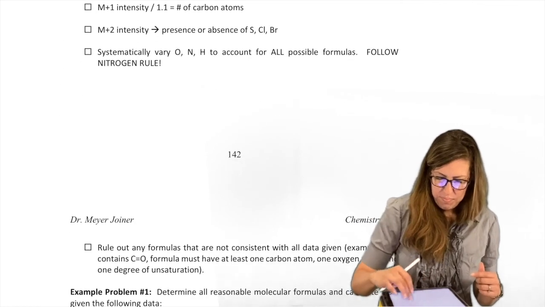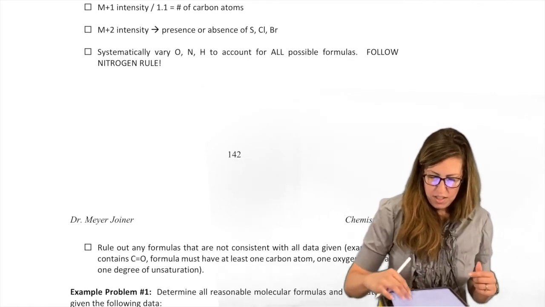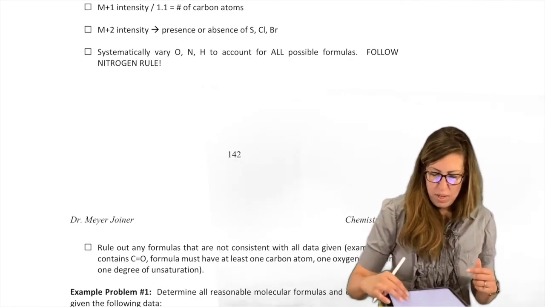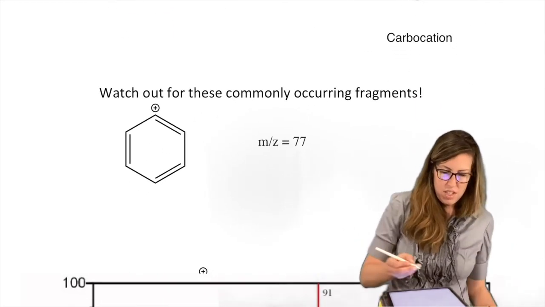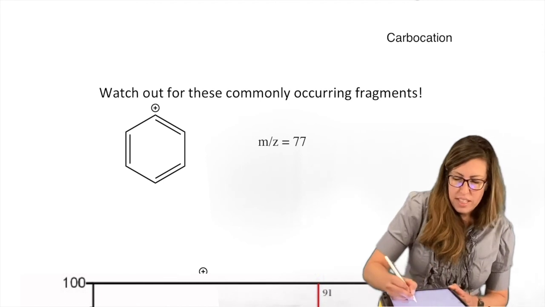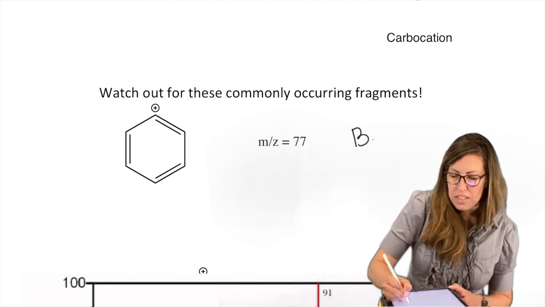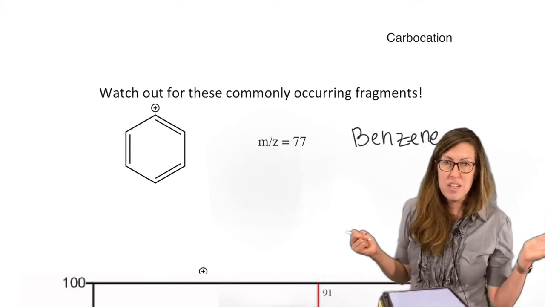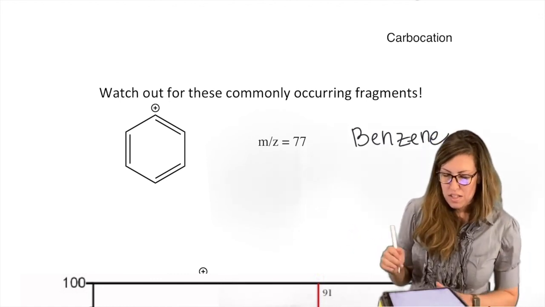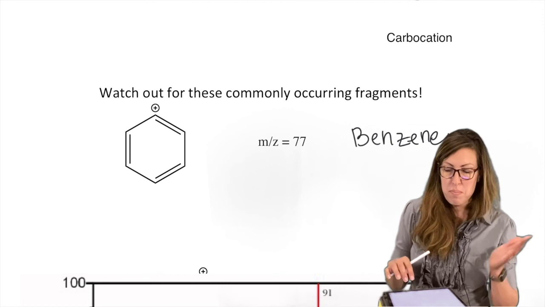To say, hey, that's got to have a benzene. Thank you for the clue, right? If you see 77, that's usually benzene. It's not guaranteed, other masses can add up to 77, but if you see a base peak of 77, really abundant, then that's a sign you have it. Or you might see it as one of many peaks.